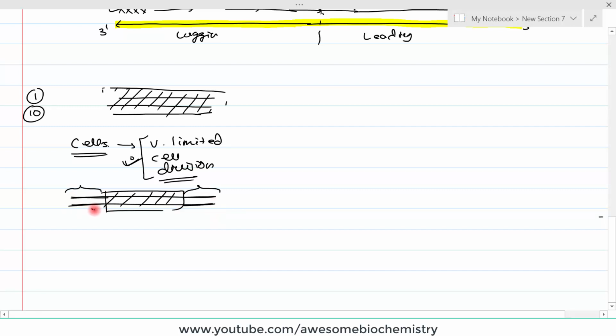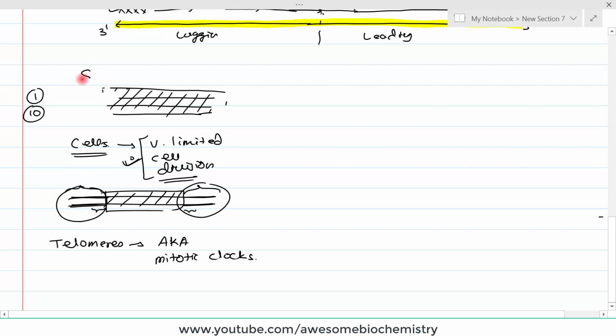But if some cell has very small terminal DNA, then it might go under cell division only 5 or 10 times. So basically telomeres are also known as mitotic clocks. Why mitotic clocks? Because the length of this telomere decides how many mitoses a particular cell can undergo.